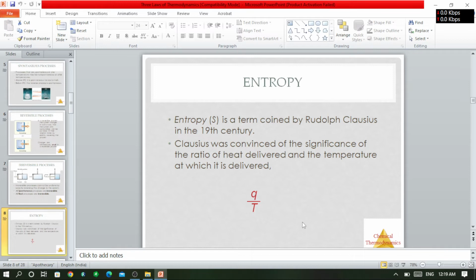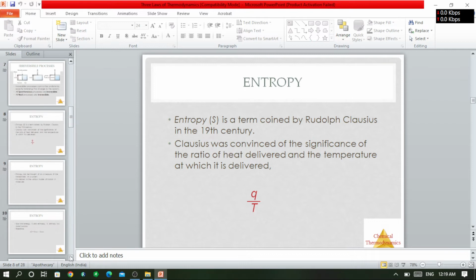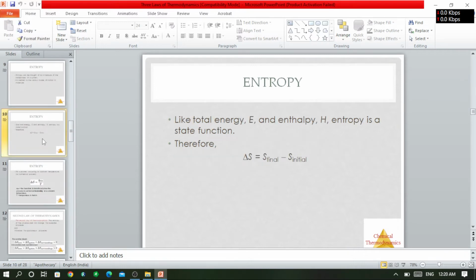Now before going to the second law of thermodynamics, another very important concept which we should discuss is entropy. So what is entropy?